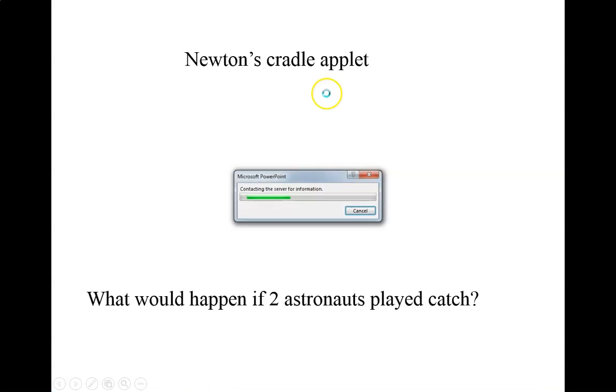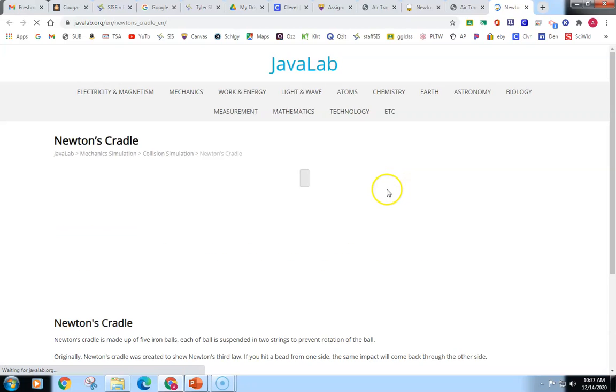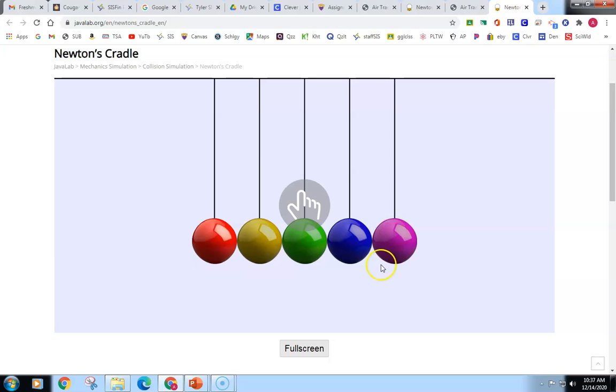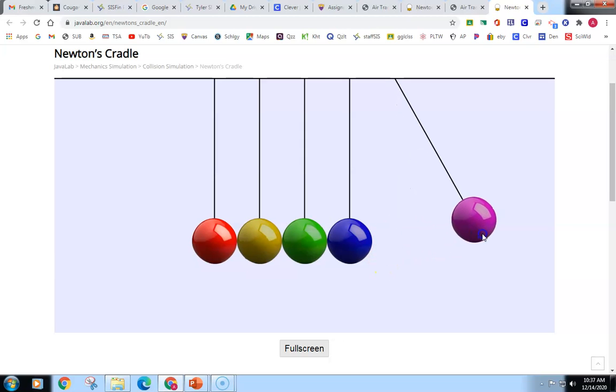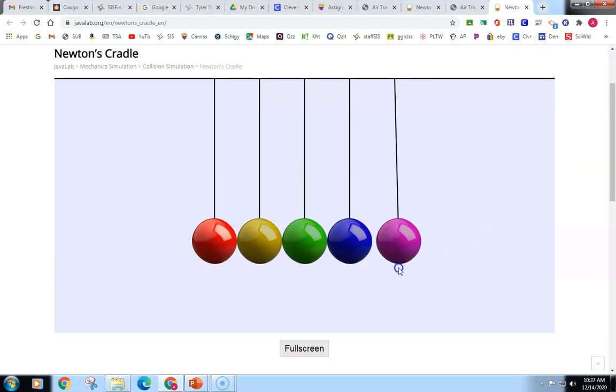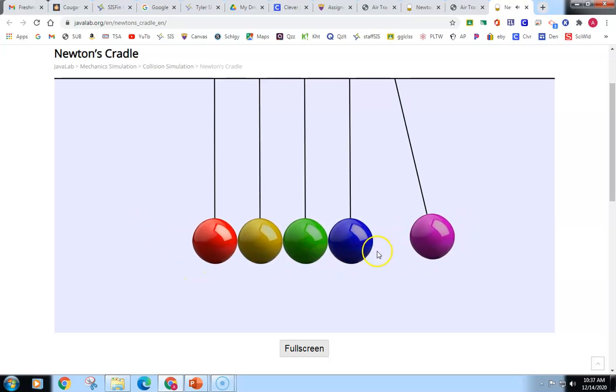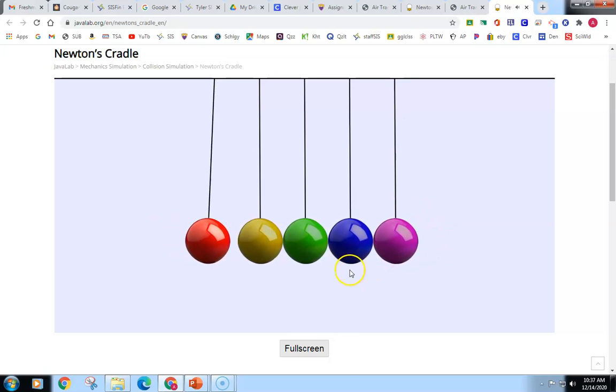There's the Newton's cradle applet. You guys have, I'm sure, seen one of these, if not in person, in some kind of video. These are pretty cool. I've got a real one at school, but we're not at school, so you can't see it. So we're going to have a collision where we have 1 unit of momentum impact these other balls, and then out pops another one. This one comes to a stop. That momentum is just transferred from one ball to another.